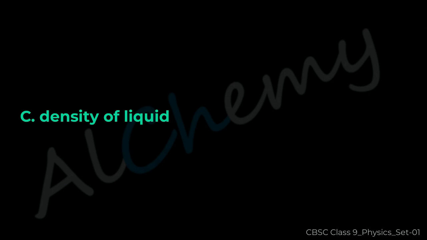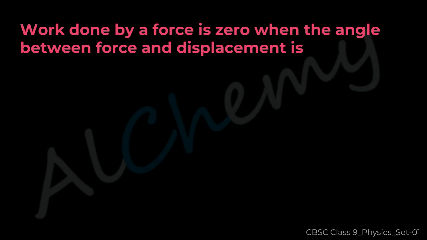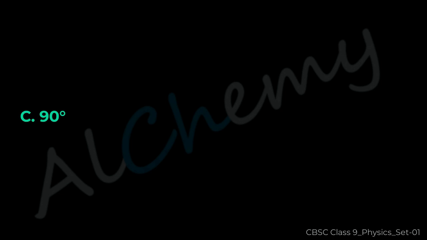Density of liquid. Question 21. Work done by a force is 0 when the angle between force and displacement is A. 0 degrees. B. 45 degrees. C. 90 degrees. D. 180 degrees. The correct answer is C.